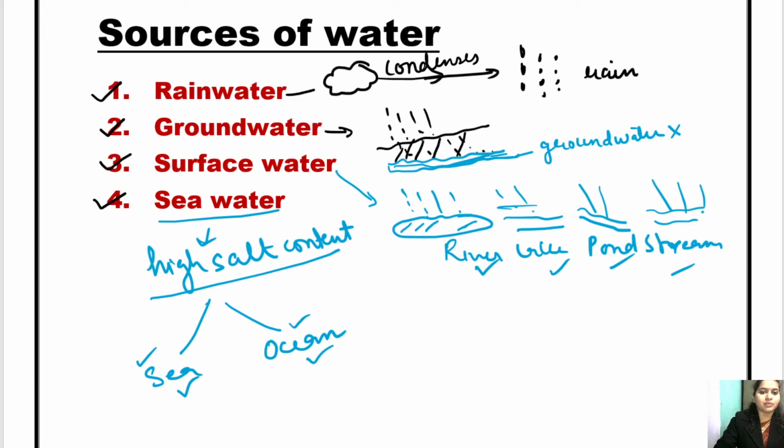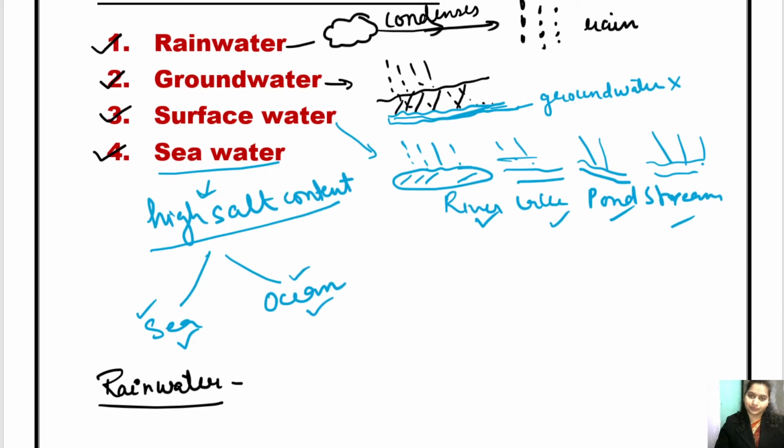So if we talk about children, the rainwater, तो rainwater क्या है? I think it is clear to you. Okay, so what do you think children कि whether this rainwater is a pure water or not? Is rainwater a pure water or not?